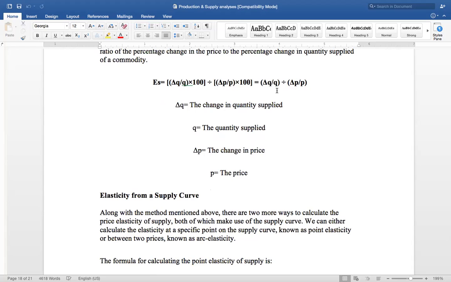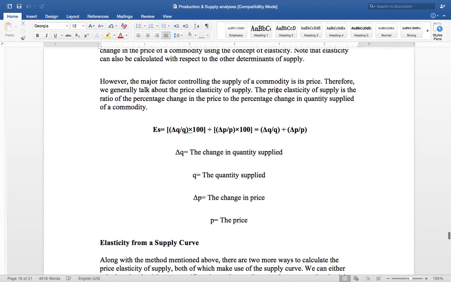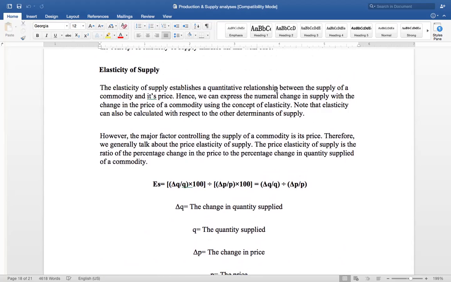How much change will come, that we measure through elasticity. Then I will let you know the 5 types of elasticity, and they will explain how much change will be in the quantity supplied: drastic change, minor change, no change, and so on. The 5 types I'll let you know.